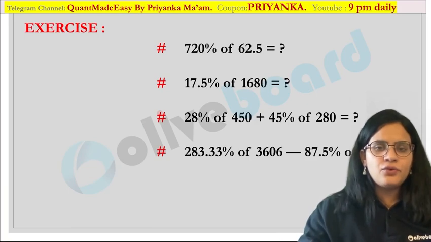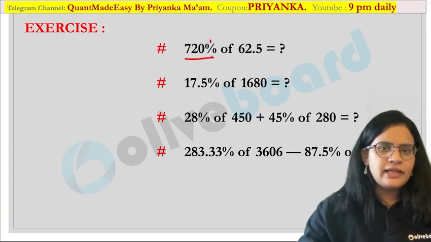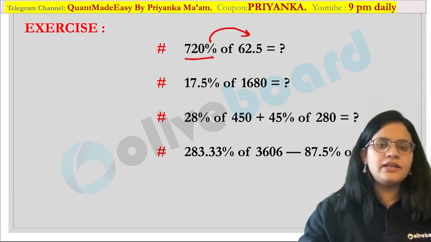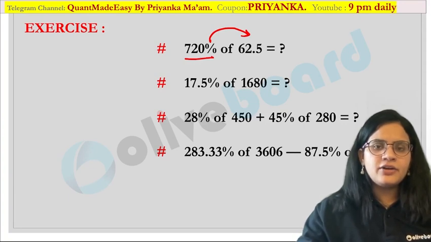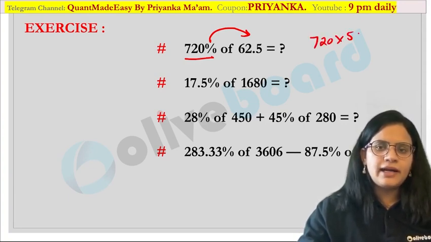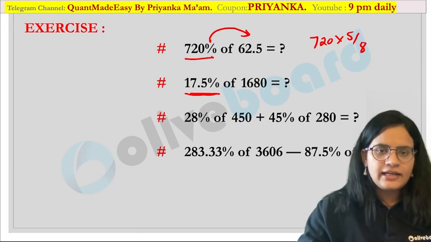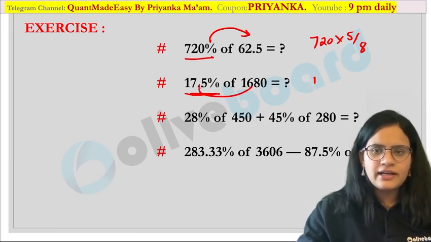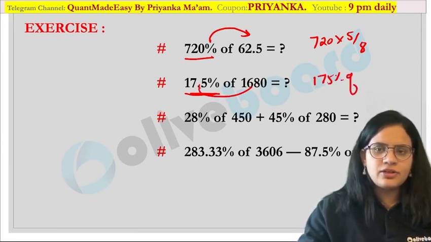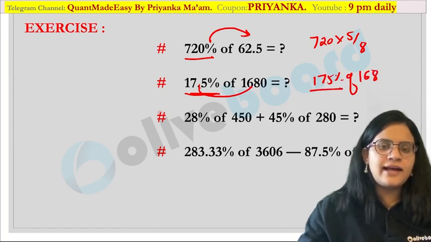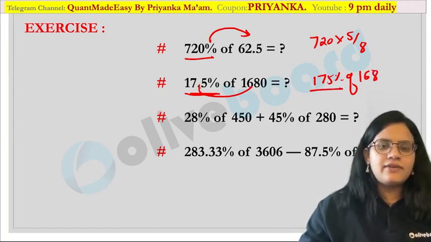Yes, so I have taken a few questions based on the similar concept. You can try these questions as homework. So here 720% is not known. Let me convert it here. When you are taking it on the other side, that is nothing but 5 by 8. So 720 into 5 by 8 would be the value. Are you getting my point? Similarly, 17.5% is given, so I can take this decimal over here. I can write this as 175% of 168. Now you know this value, so easily you can calculate the value over here.